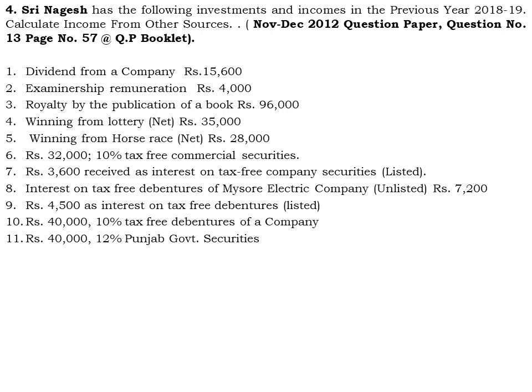Okay, next one, rupees 3,600 received as interest. Here there is no total amount of investment or rate of interest; they have provided the interest amount directly. So we can directly do the grossing up of 3,600 rupees. It is received as interest on tax-free company securities, which is a listed one. Whether it is listed or unlisted, we have to provide the TDS of 10% for this one. And it comes under tax-free commercial securities.